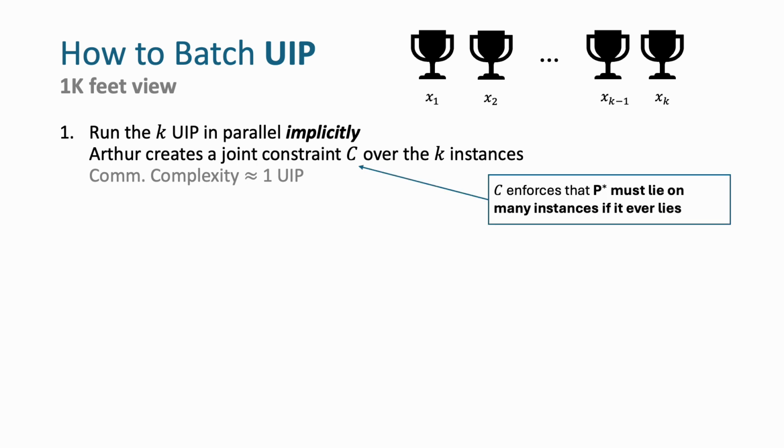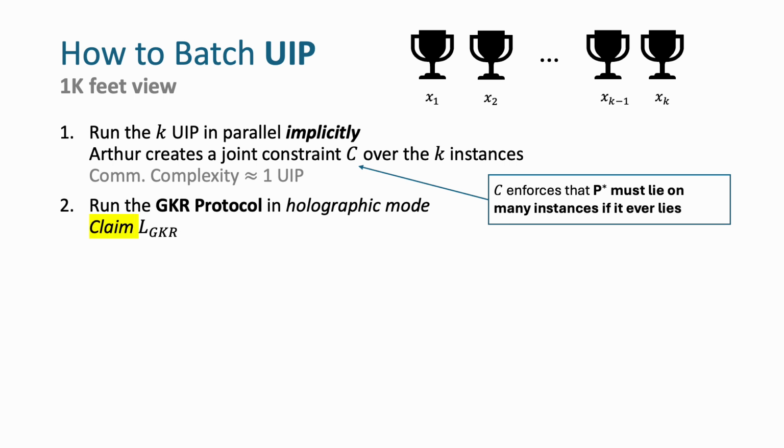This constraint is constructed using error correcting code and enforces that a cheating prover must lie on many instances if it ever lies. The second step runs the GKR doubly efficient protocol in holographic mode. Holographic mode is a fancy term to mean the verifier does not explicitly read the input to the circuit that is being checked by the GKR protocol.